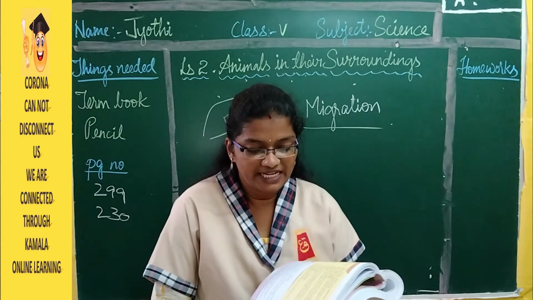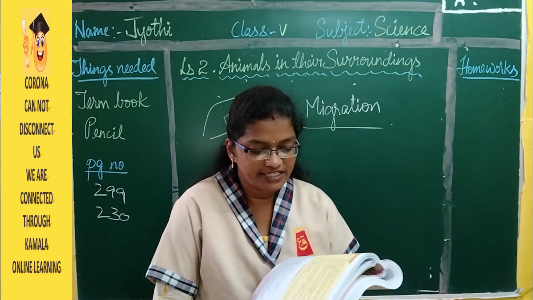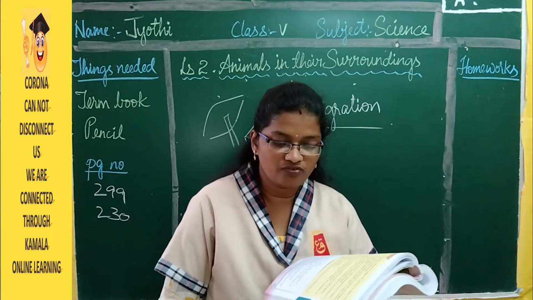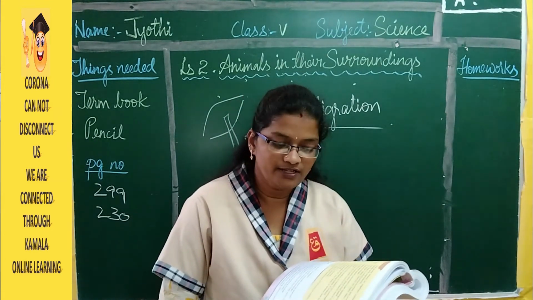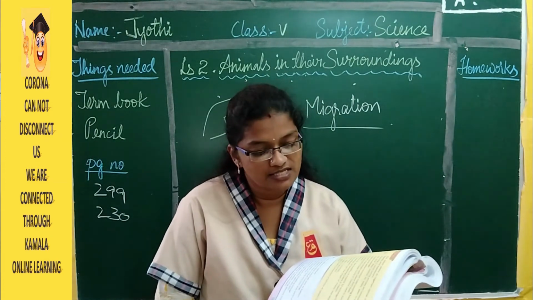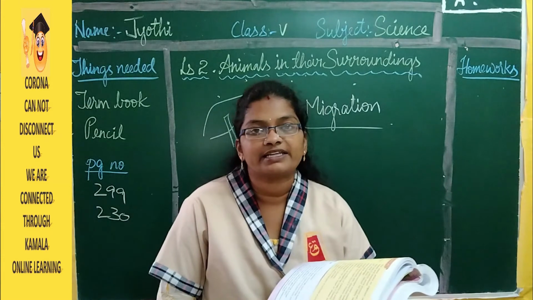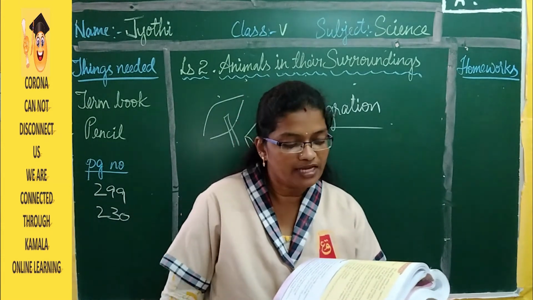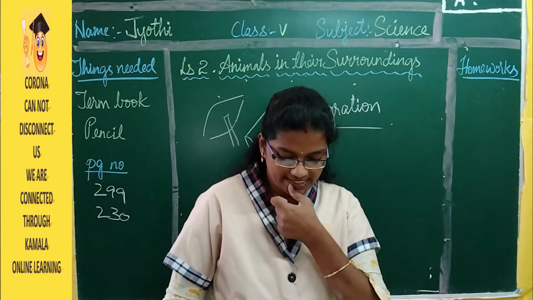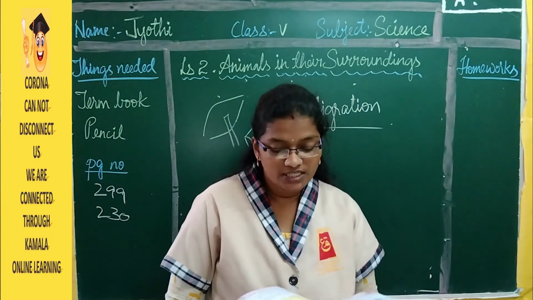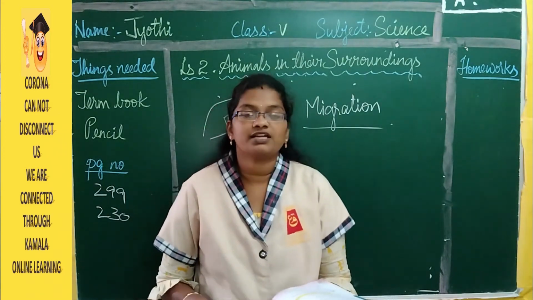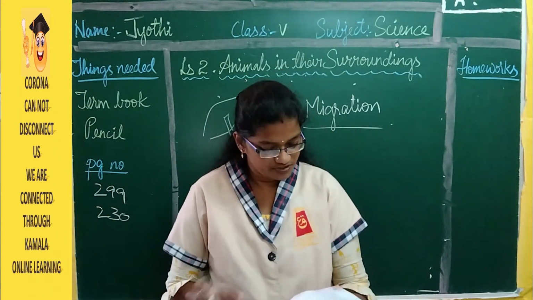Trachea: a network of breathing tubes in insects. Blowhole: hole present on the head of whales and dolphins for breathing. Forelimbs and hind limbs: forelimbs are the front legs in mammals and hind limbs are the back legs in mammals. Then migration: the large scale movement of animals at certain times of the year. So this is about the lesson. In the next class we are going to do the objective.